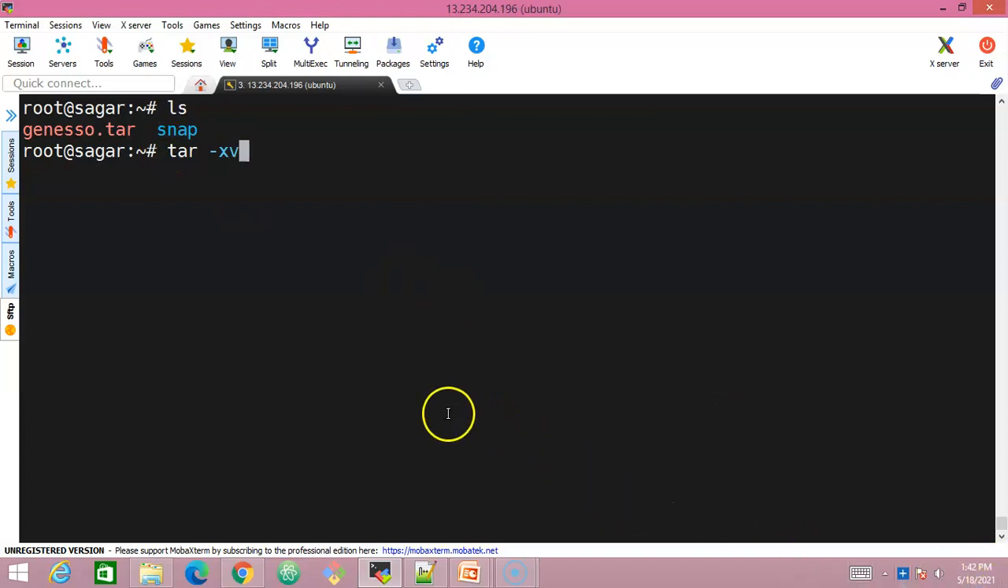v displays the verbose information, displaying every file that is getting extracted on the screen. And f, and the file name, which file would you like to extract? You specify it here, give a space and the file name, genesso.tar. So we are trying to extract all the files that are available inside this genesso.tar, and let's press enter.